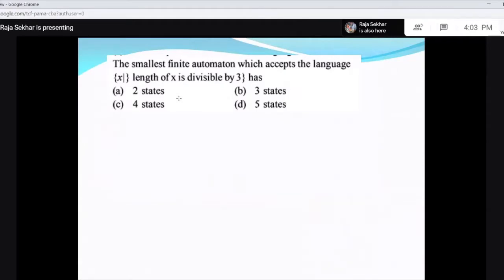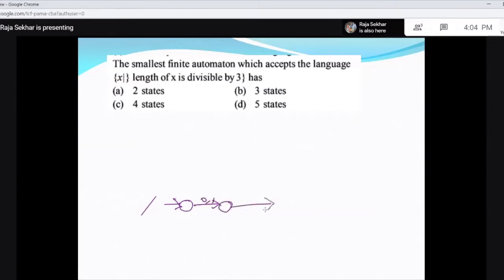The smallest finite automata which accepts the language X such that the length of X is divisible by 3. When it is divisible by 3, you have to remember the length of the string. So if you start in the initial state, length is 0. Suppose I get a symbol, whether it is 0 or 1, I don't mind. Length will increase to 1.